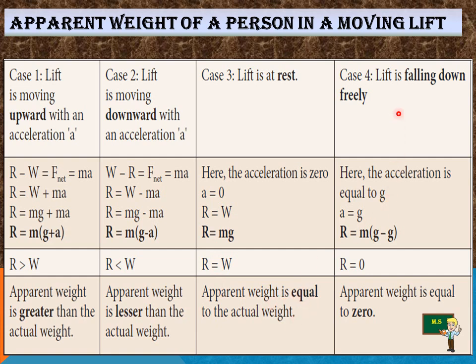Now case 4, the lift is falling down freely, that means it accelerates in a free fall motion. Here the acceleration is equal to g, that means a is equal to g. g means acceleration due to gravity. R, the apparent weight, is equal to mass into g minus g, so it becomes 0 into m. Then the apparent weight is equal to 0. Apparent weight is equal to 0 is the result.